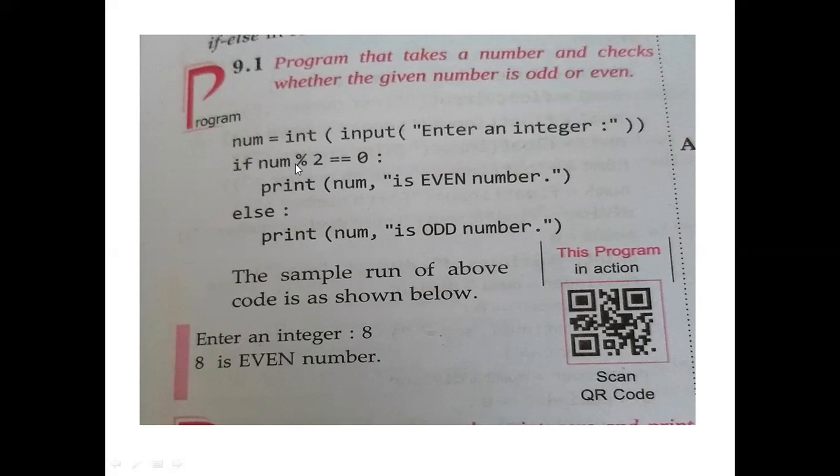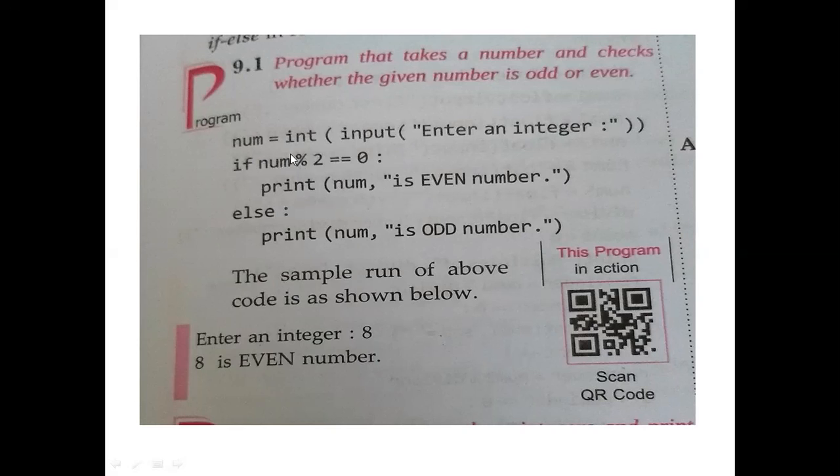So here it will return 0 and this is 0, so 0 is equal to 0. That means this expression returns true. Then the first block, the if block, will be executed. So print 20 is even number. So यहाँ पे num का क्या मैंने value दिया था 20, so print 20 is even number, it will show